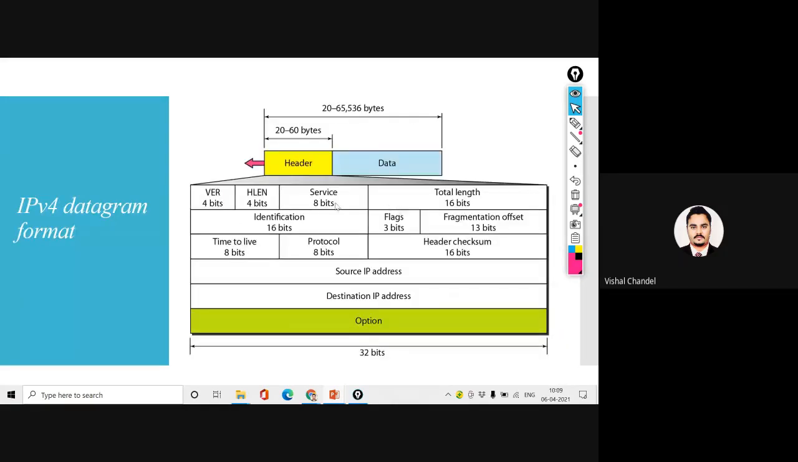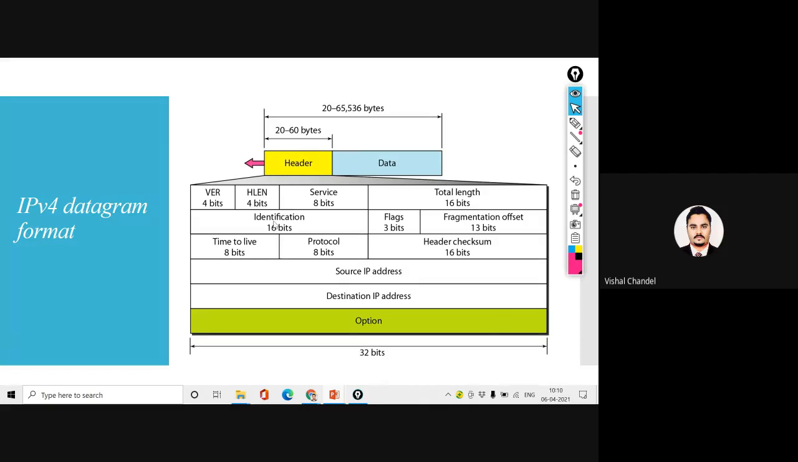Now we have started the discussion on the header. In the header, I was telling you it is a variable header size of 20 to 60 bytes. It depends on the requirement of the system. So the header size varies between 20 and 60, and the total payload can be 65,536 bytes. This thing we have discussed.